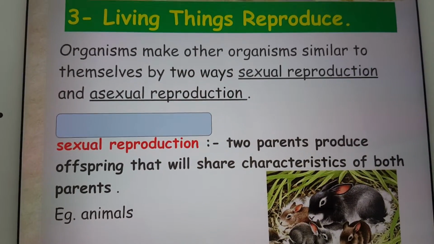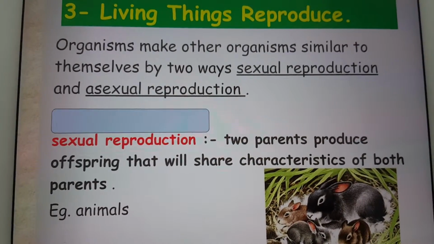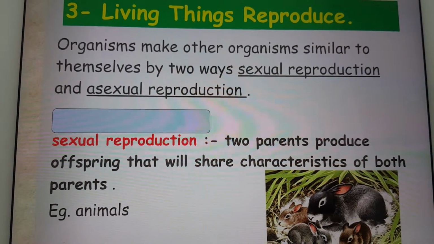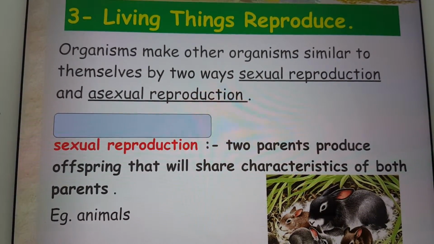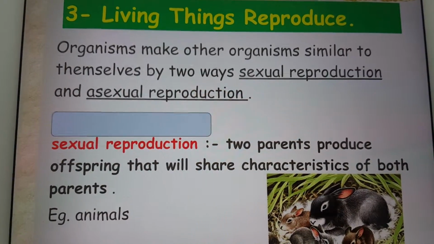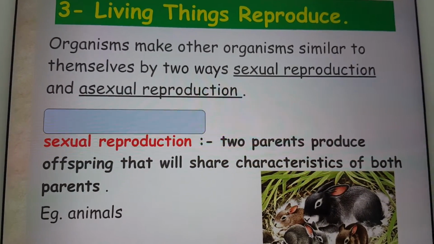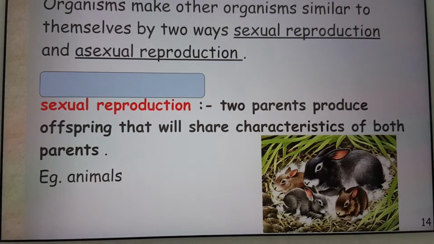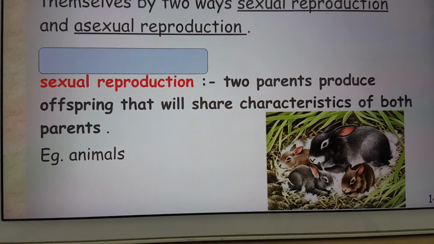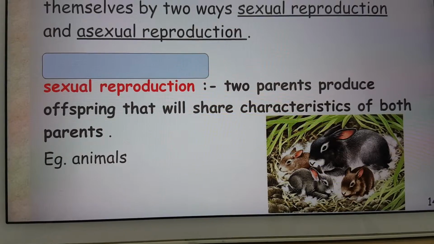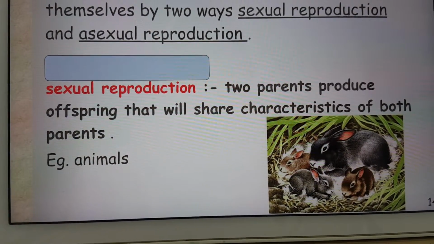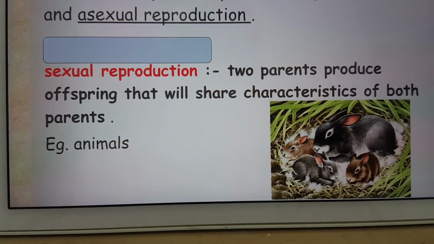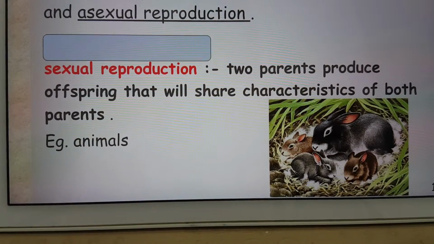Okay, let's turn back. In the third characteristic of living things, we have learned reproduction. There are two common ways. There are two different kinds of reproduction. The first one is sexual, the other one is asexual reproduction. And there are one or two differences between them. They are not the same. They are different from each other.